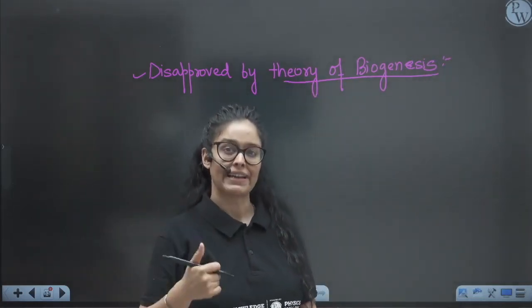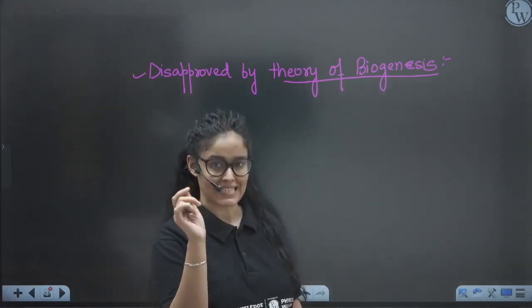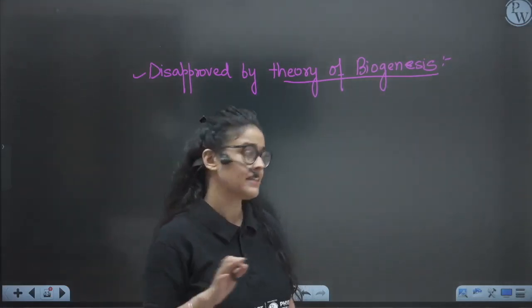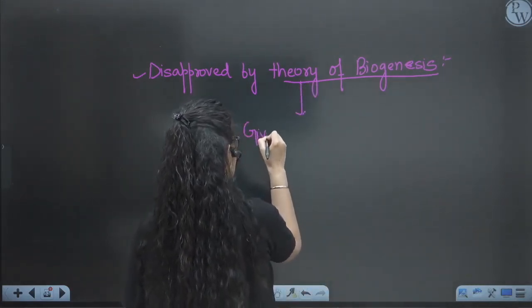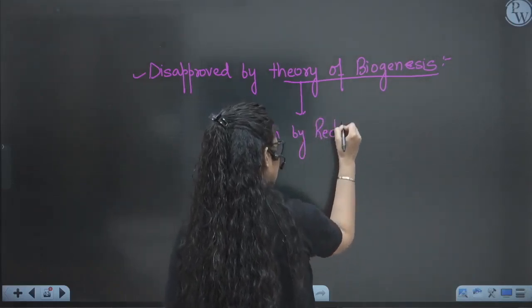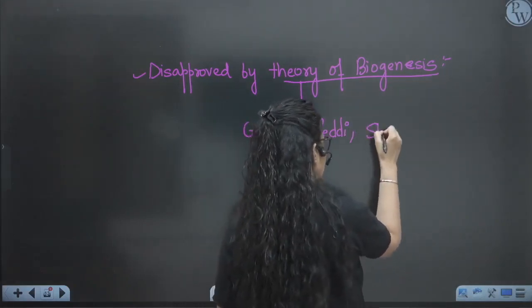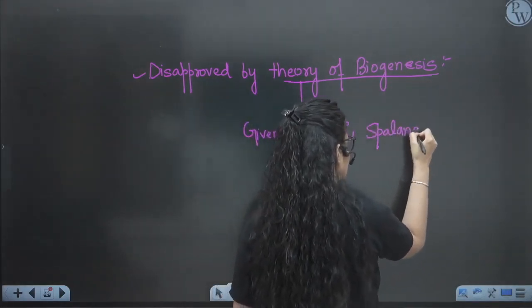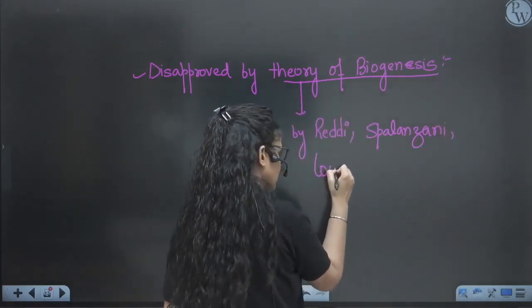the theory of biogenesis was explained by three scientists, Redi, Spallanzani, and Pasteur. So I'll be talking about the basic idea of these three scientists, right? When we talk about the theory of biogenesis, it was given by three scientists. They have done some experiments: Redi, Spallanzani, and Louis Pasteur. But in our book, they have just mentioned the name Louis Pasteur.